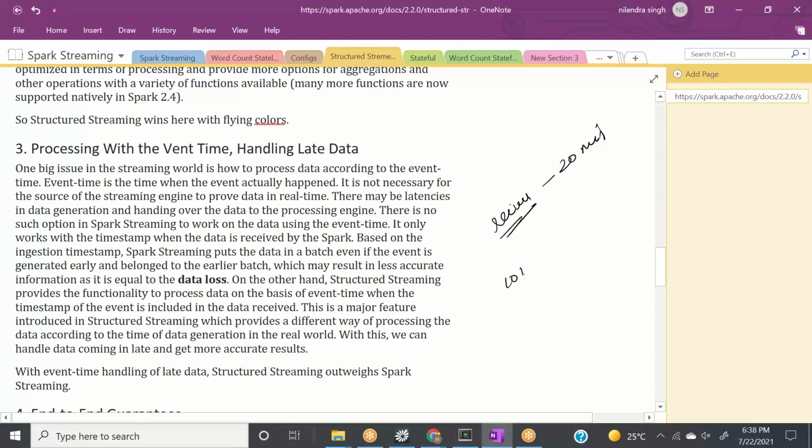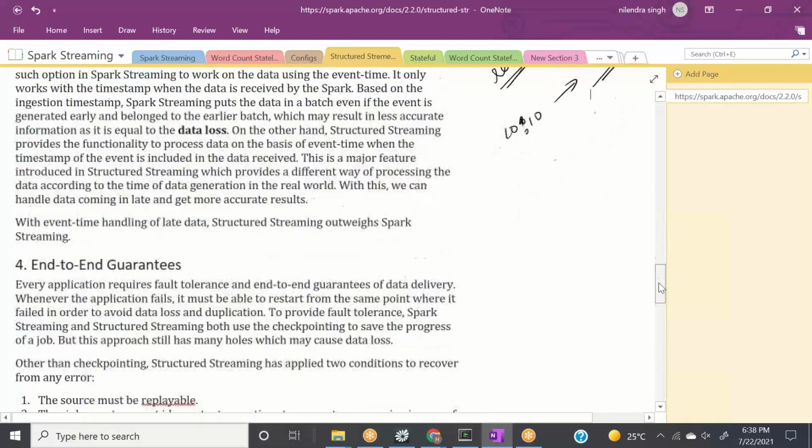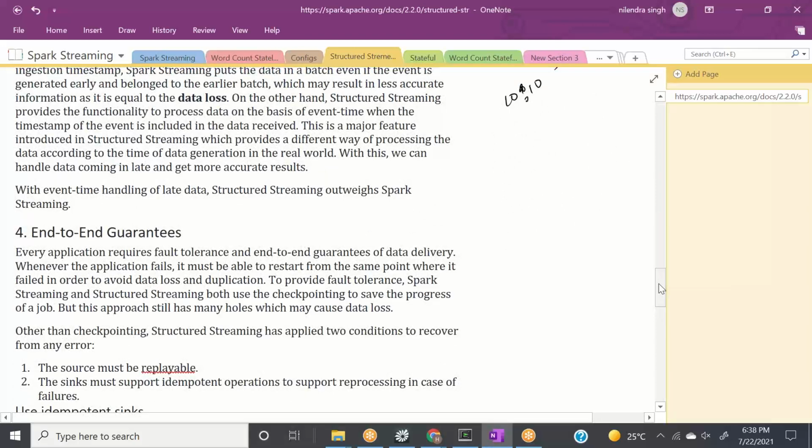Let's say we have an event whose event time is 10:10, we can accept this event till 10:30. Beyond that, we can remove it or we don't want to accept it. So this kind of stuff can be easily done in structured streaming. Obviously, we will cover it in a lot of detail when we do the practical. Okay.